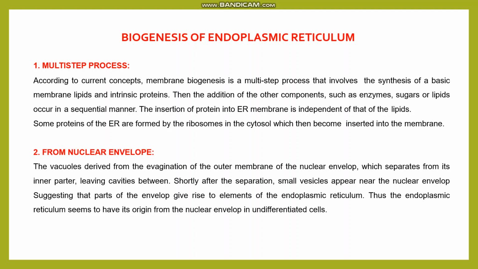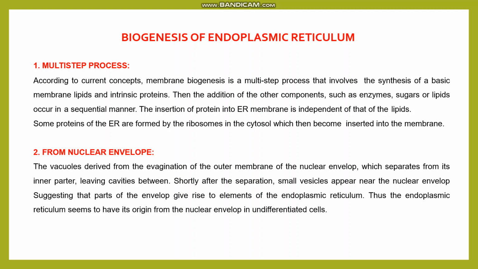After that, enzymes, sugars, and lipids are added. But according to the nuclear envelope concept, the endoplasmic reticulum is an evagination of the nucleus, that is, its nuclear envelope.